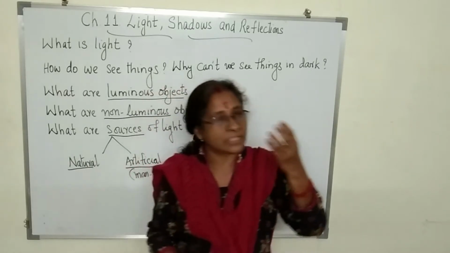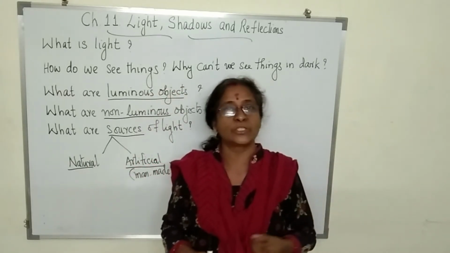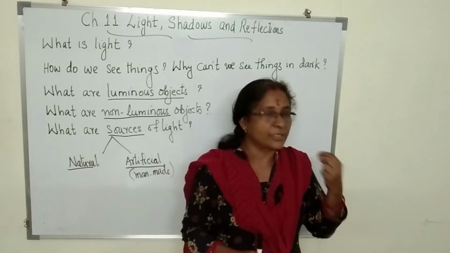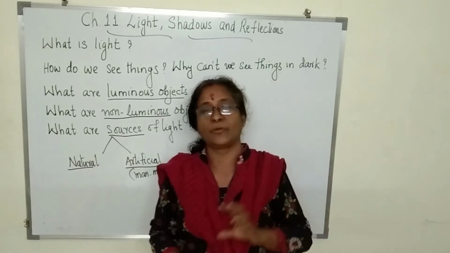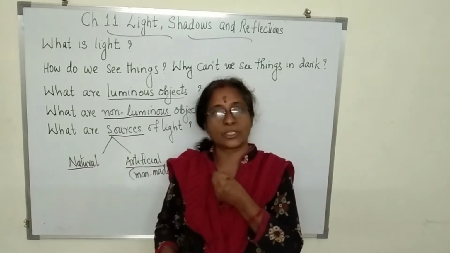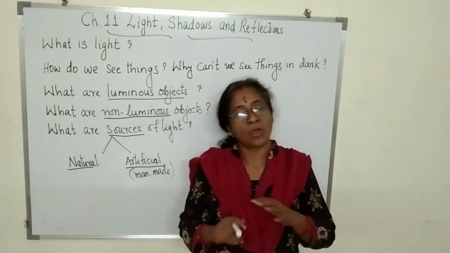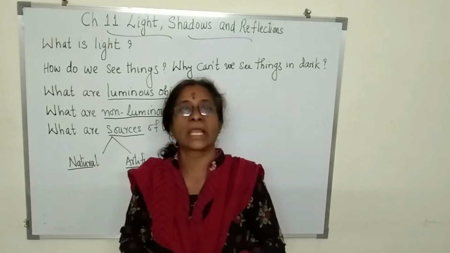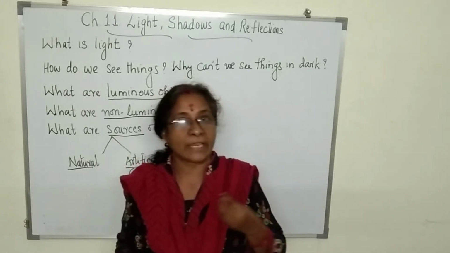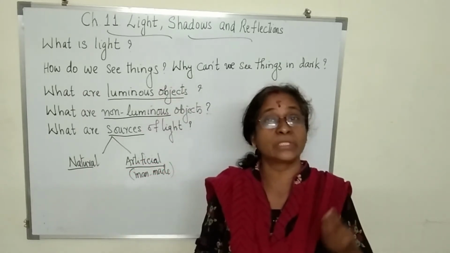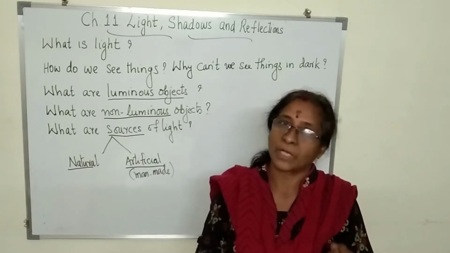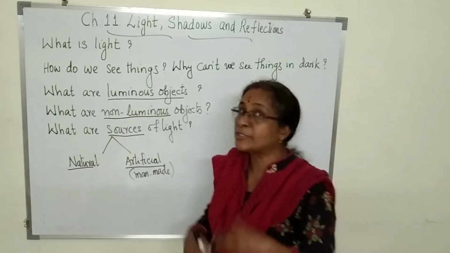Similarly, the tube light, which gives you light, is also a luminous object. If you keep a lighted candle somewhere, that is also a luminous object. If you switch on the torch, that is also a luminous object. So, all the objects which can give you light or which can produce their own light are called luminous objects.